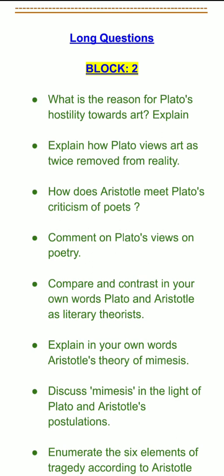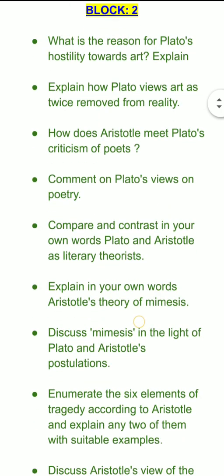Next is, how does Aristotle meet Plato's criticism of poets. So here we have to compare and contrast Aristotle's views with Plato's criticism of poets. So basically, in this particular answer, we have to compare and contrast the views of both of these writers, that is Aristotle and Plato.